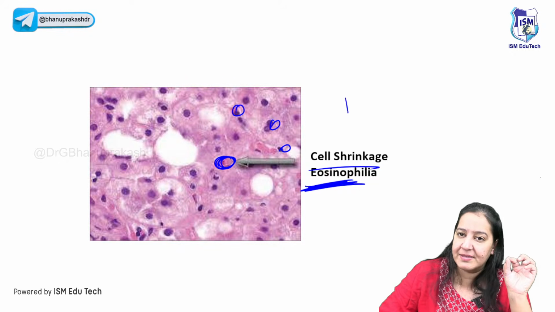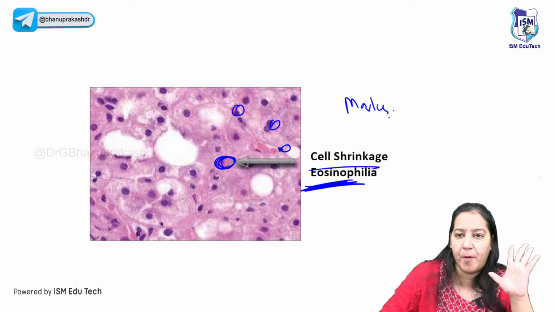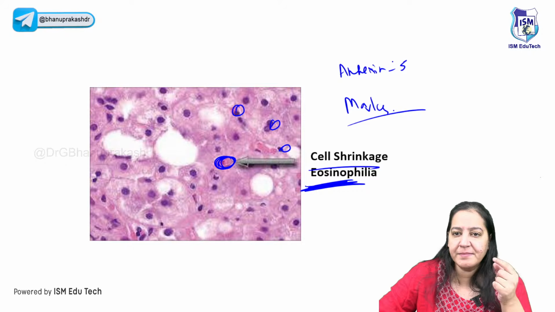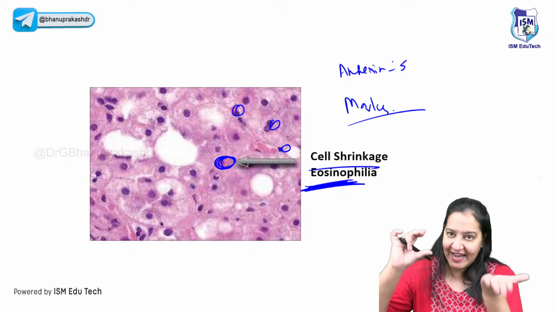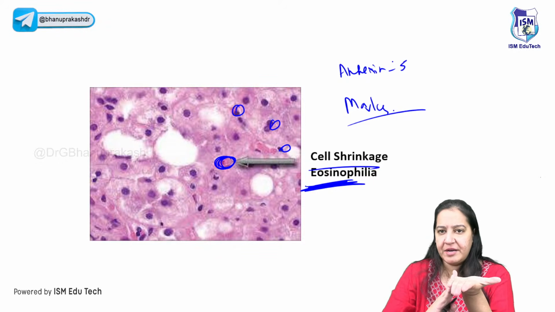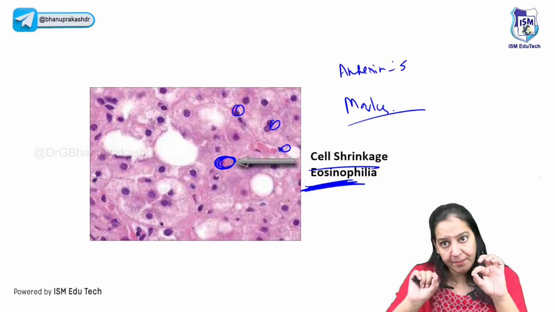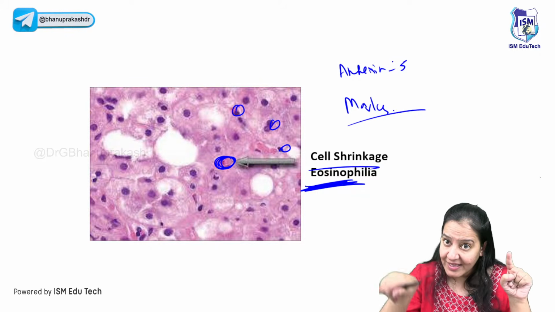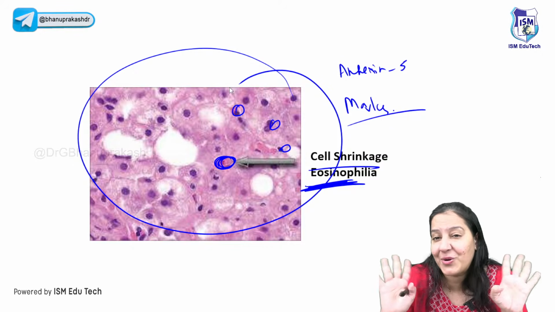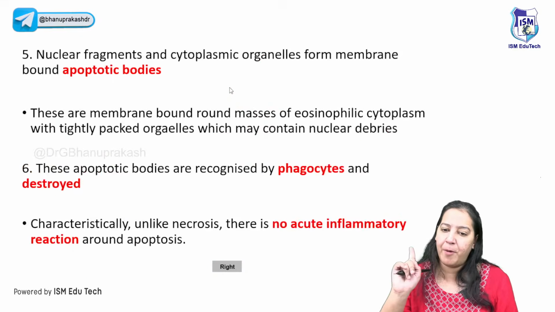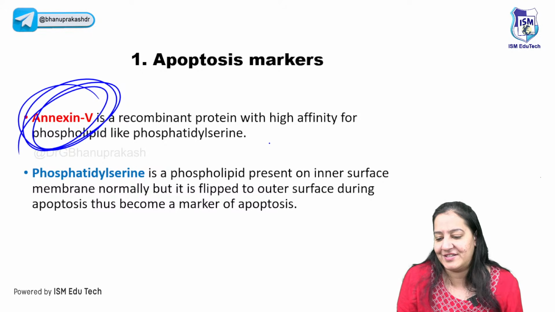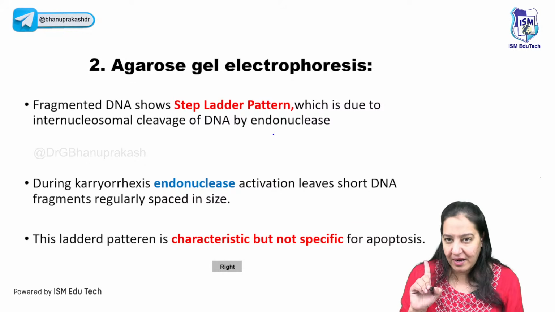So what happens now? There is a specific marker of apoptosis. The name of the marker is annexin V. Annexin V comes in the form of a liquid in a bottle. So I will take the slide, spread the liquid over the slide, leave it there for 5-10 minutes and then wash it. And then look at the slide under the microscope. So only the apoptotic cell in the entire slide will take the brown color. That is annexin V. Others will not take it. So that is a specific marker. Only the apoptotic cell is highlighted with annexin V. Others are not highlighted. Give me a thumbs up. So annexin V is the marker number 1.